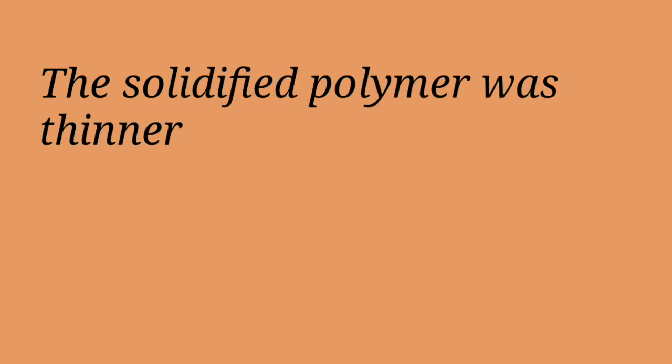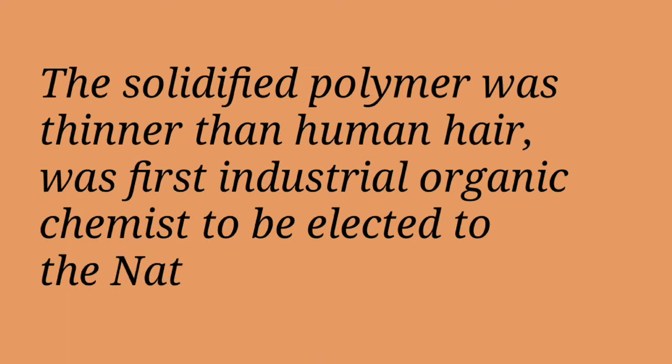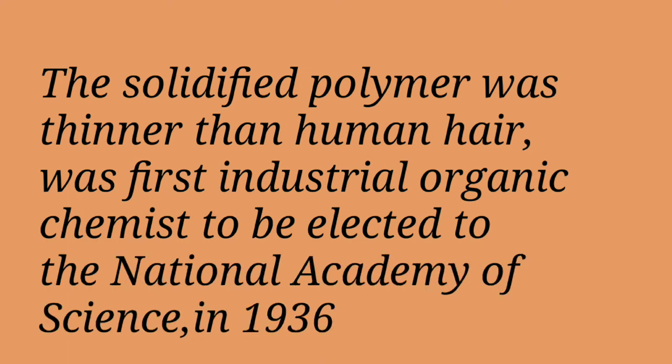And the amazing fact was that the solidified polymer was thinner than human hair. He was the first industrial organic chemist to be elected to the National Academy of Science in 1936. A very high honor indeed.